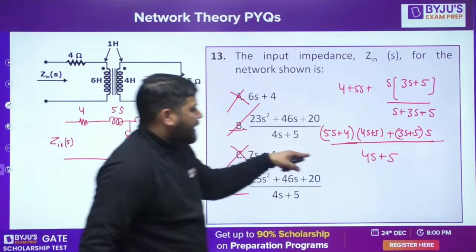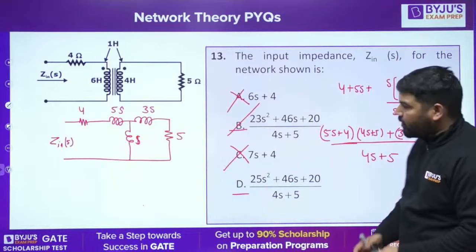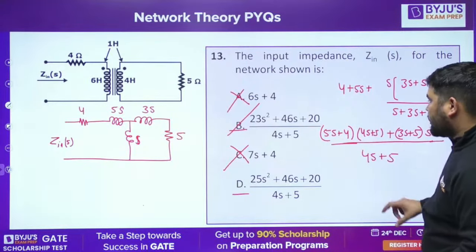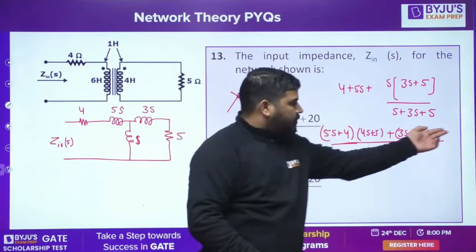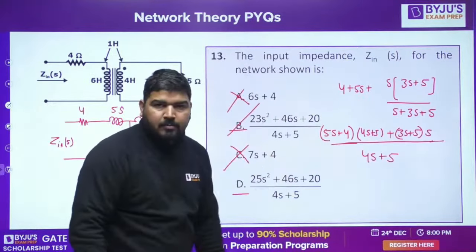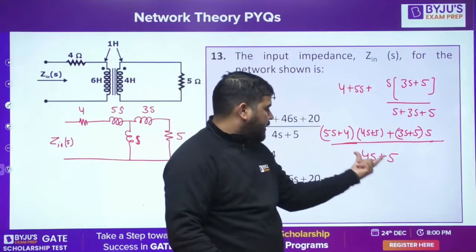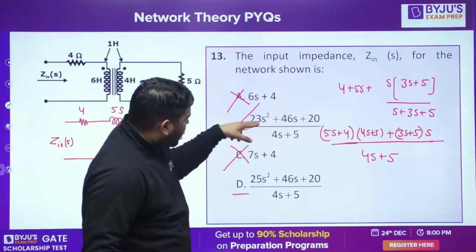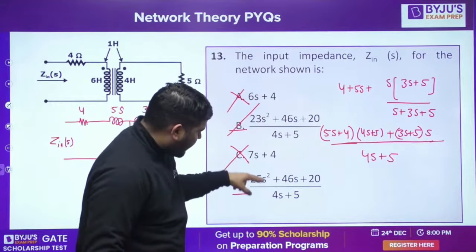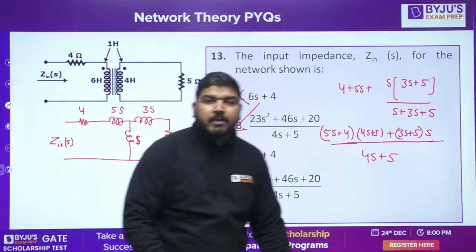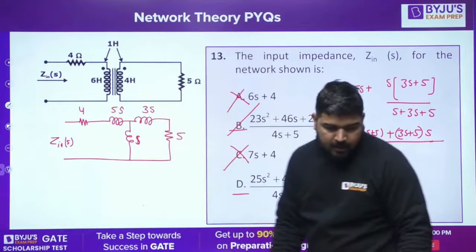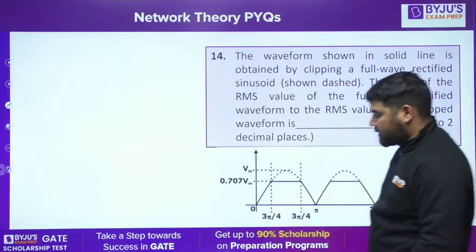Okay, let's come to this question, guys. So I told you how to solve this, how to check what is the correct answer. B is correct. No need to simplify the entire process. Don't waste time. Try to solve the main things, and then you will get the answer, because the s square term is 23 here and 25 here, so it will tell us the answer. That's why I have only checked the s square coefficient. Okay, so I hope you understood this point. Let's come to the next.